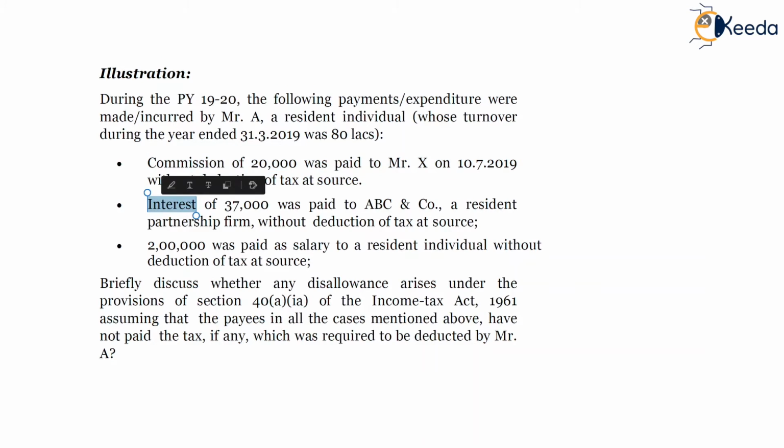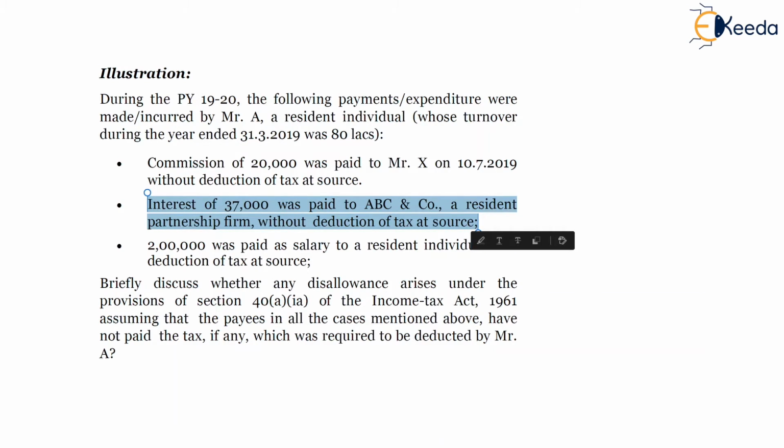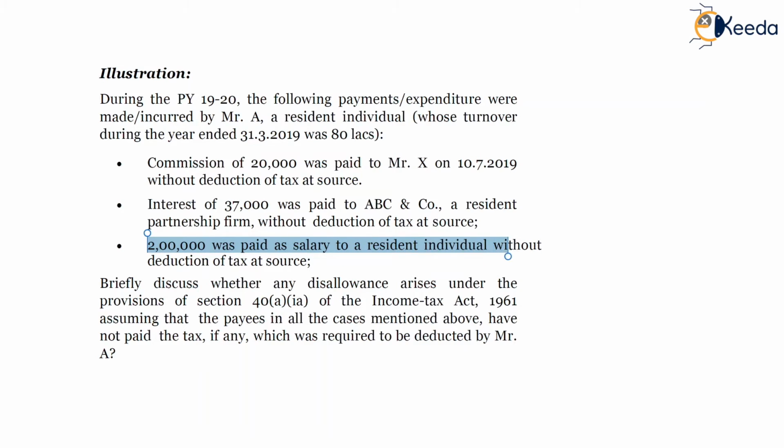Next is interest of 37,000 paid to ABC and Company, resident partnership firm, without deduction of tax at source. So here interest of 37,000 was paid to SSC. Here also, since the turnover limit is not exceeding 100 lakhs, accordingly individual won't be liable to deduct any taxes, and accordingly nothing will be disallowed under section 40A(1)(a). 2 lakh was paid as salary to resident individual without deduction of tax at source.